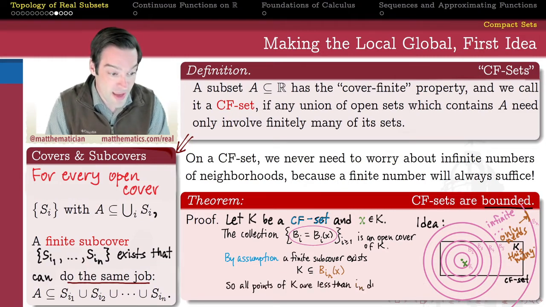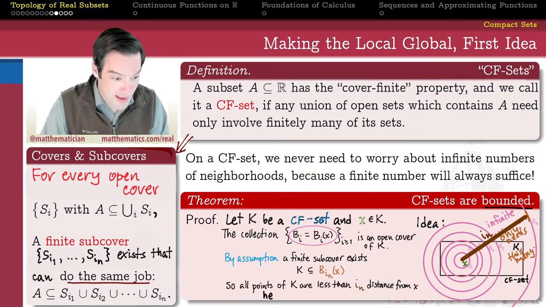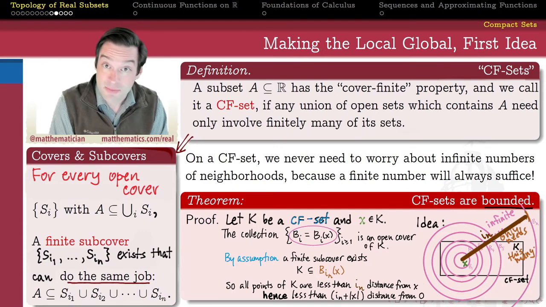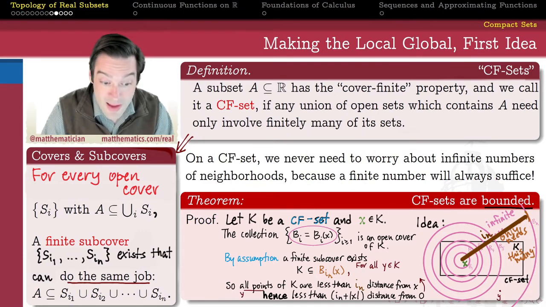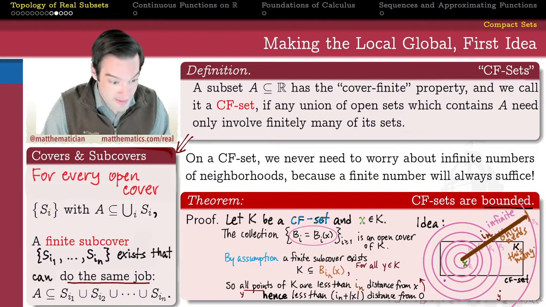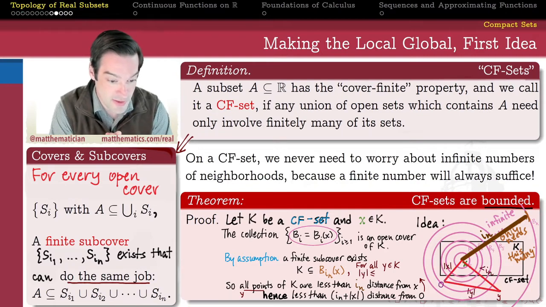Therefore, every point of K is a distance of no more than i sub n away from x, and therefore all of my points of K are within a distance of i sub n plus the absolute value of x, the distance from 0, away from the origin, and therefore this set K is a bounded set, just by using the triangle inequality here.